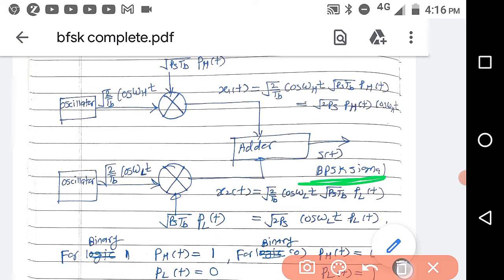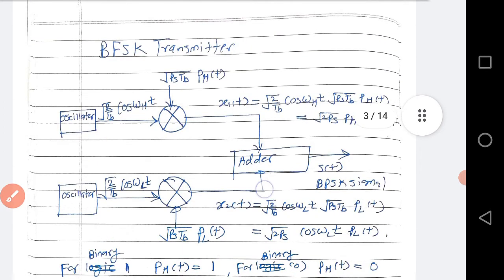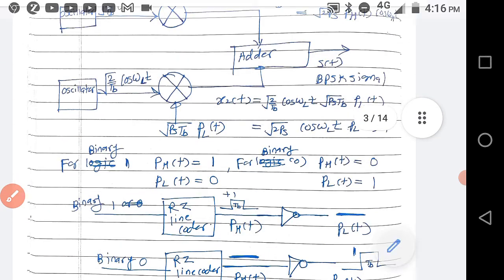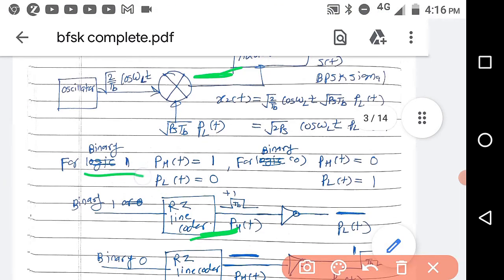Now let us see how we will get the BFSK signal for binary 1 and 0. First is how to generate phi h(t) and phi l(t). If binary 1 is there, then phi h(t) is equal to 1, and for binary 0 phi h(t) is equal to 0.